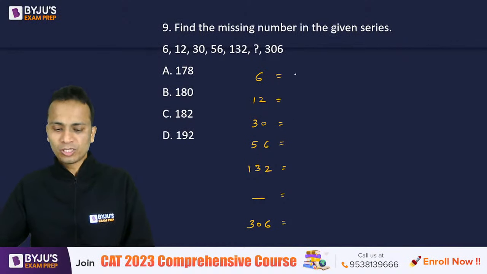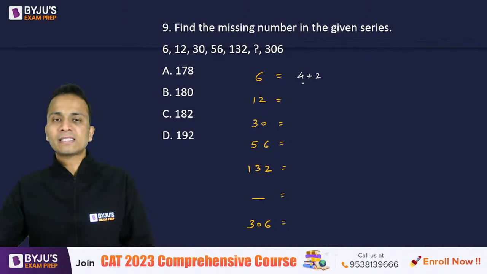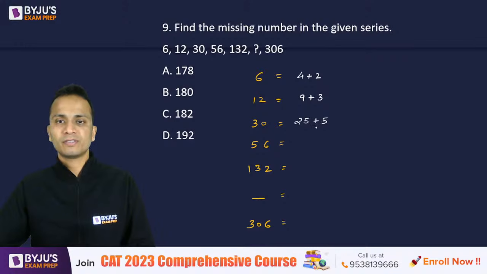So I'll not put the exact logic. So I'm writing 6 as 4 plus 2. Okay, 6 as 4 plus 2. Then 12, I'm writing as 9 plus 3. Okay, I'm writing 30 as 25 plus 5.